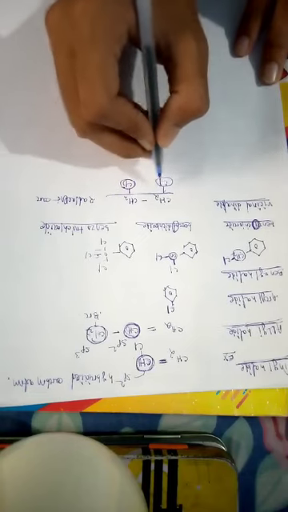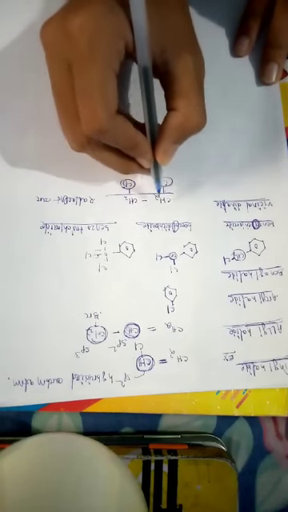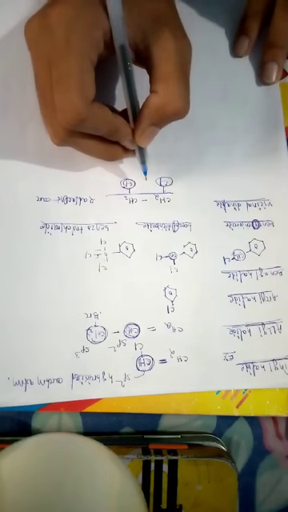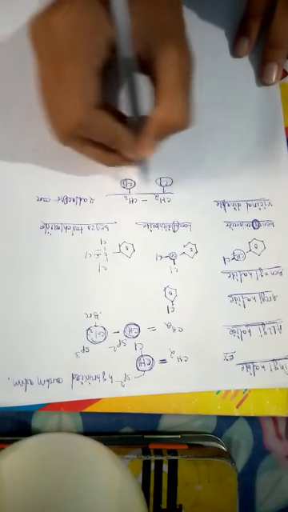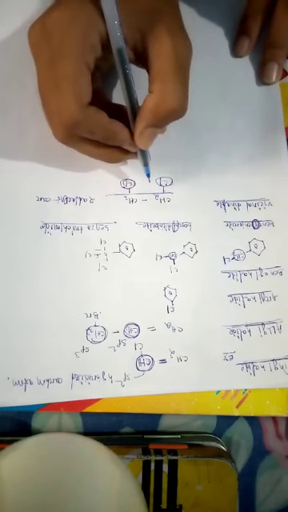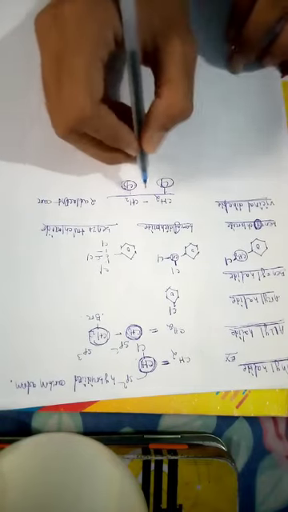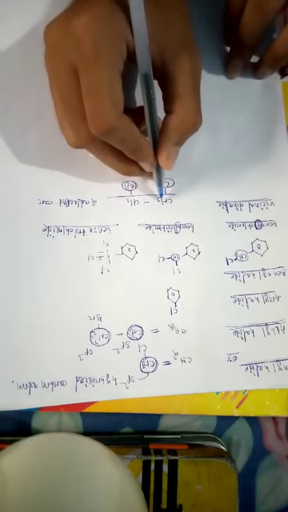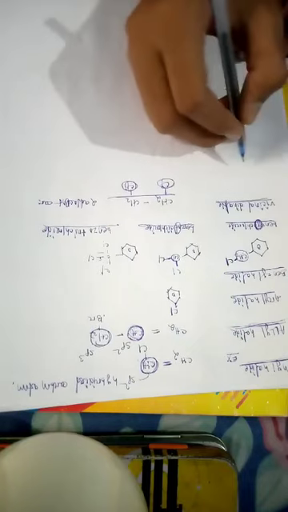If the halogen atoms are linked with two adjacent carbon atoms, then that's why we say this is called as vicinal dihalide.